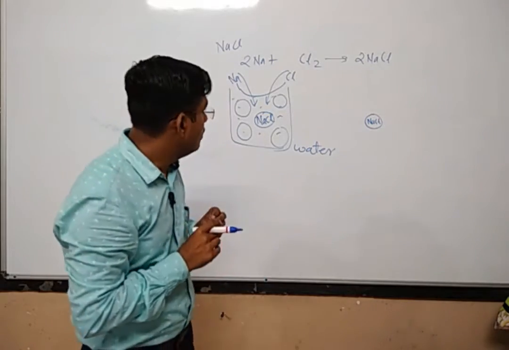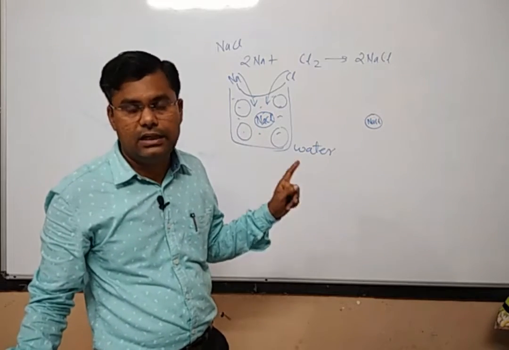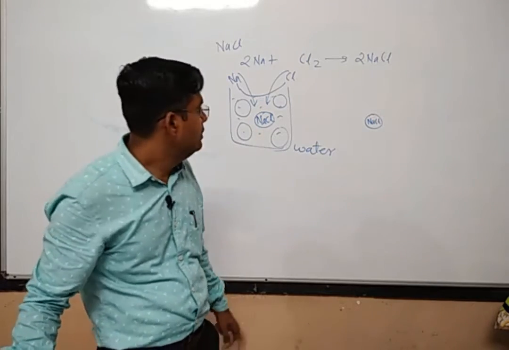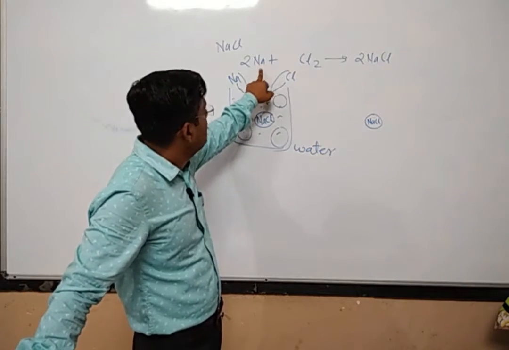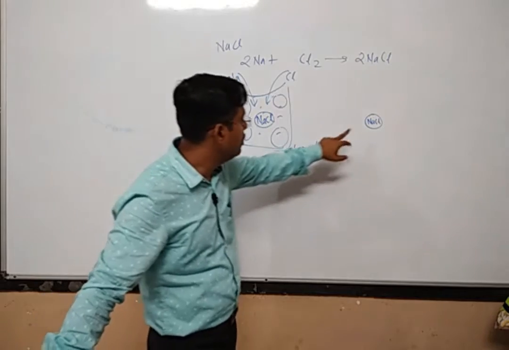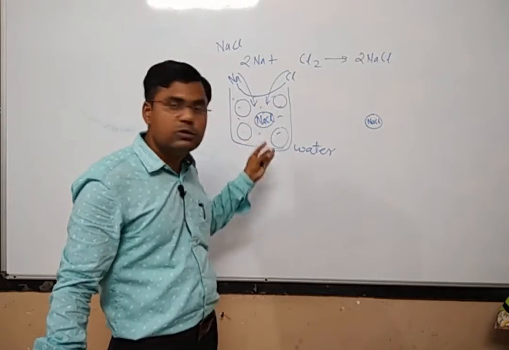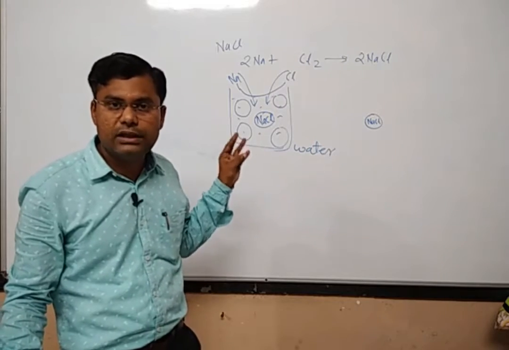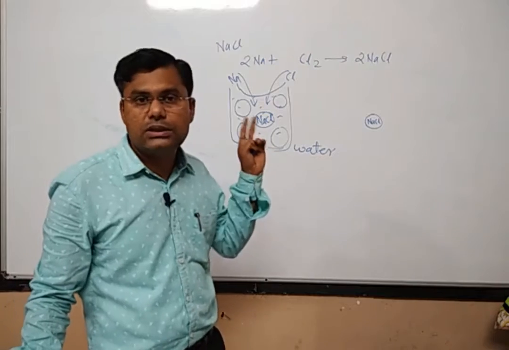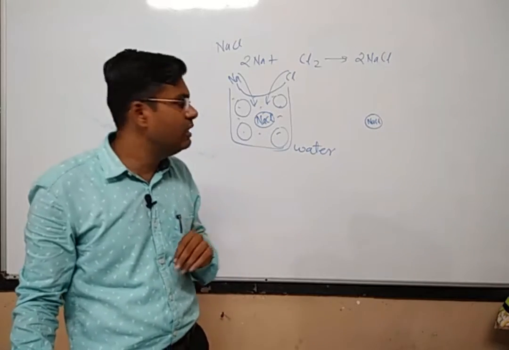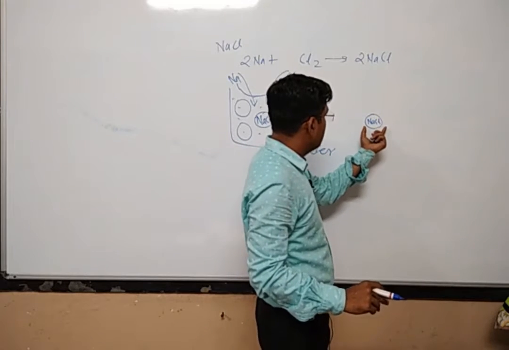Now what is my target? I need to get the crystal of NaCl. So initially, during the reaction between sodium and chlorine, I got the molecule of NaCl. Now there are so many molecules of NaCl which have taken birth just now, and we are going towards the crystal formation. How the crystal will be formed, that we are going to see. Now what will happen after that?